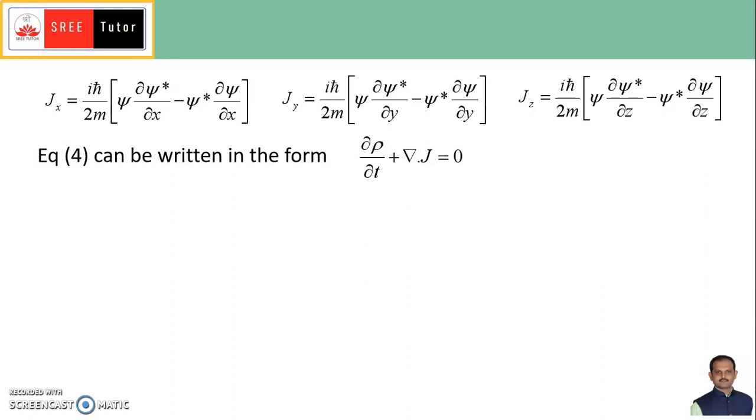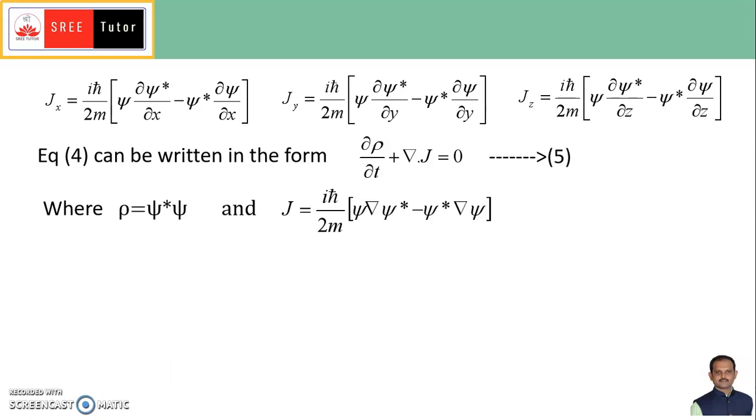We call this equation number 5, where rho is psi star psi and J is iħ divided by 2m into psi del psi star minus psi star del psi. This is the differential operator.